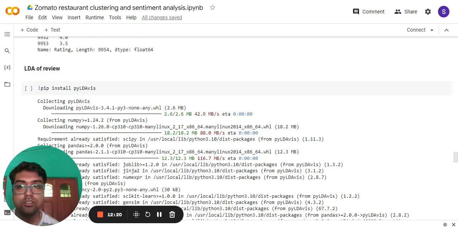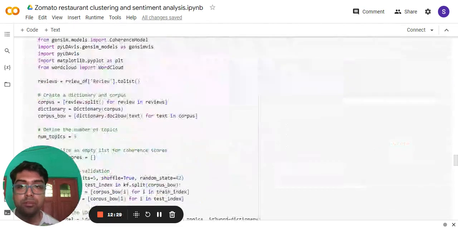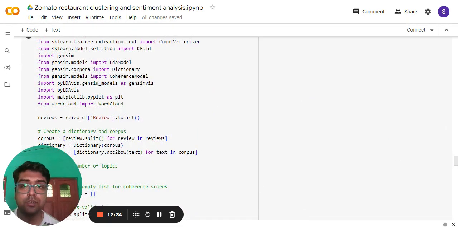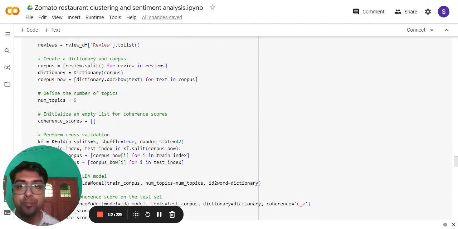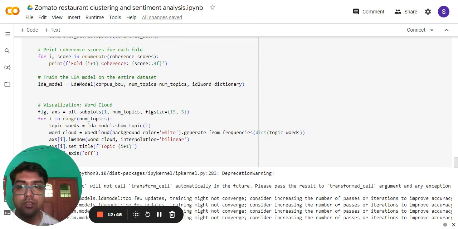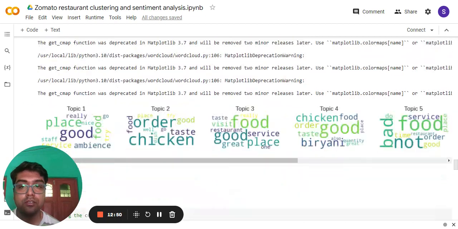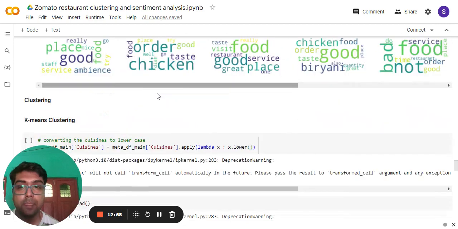machine. Now let's do some latent Dirichlet allocation, or topic modeling. Here is the visualization of the top 5 topics. What I have done is import gensim corpora, import dictionary, and create a dictionary for that. Then I used the coherence model, and after that visualized the top 5 topics for the review data.